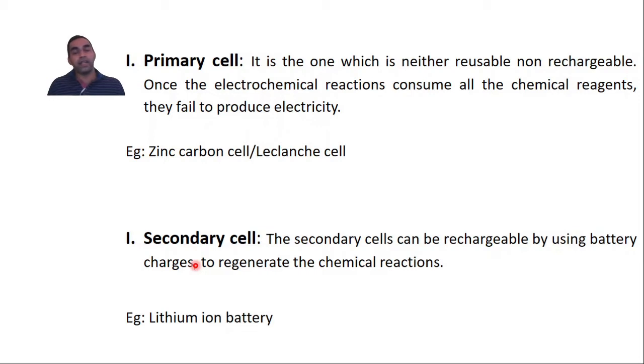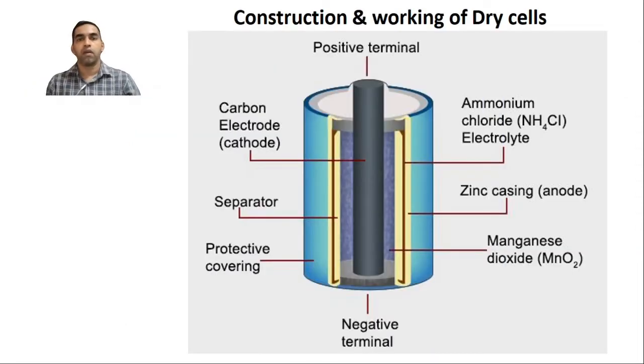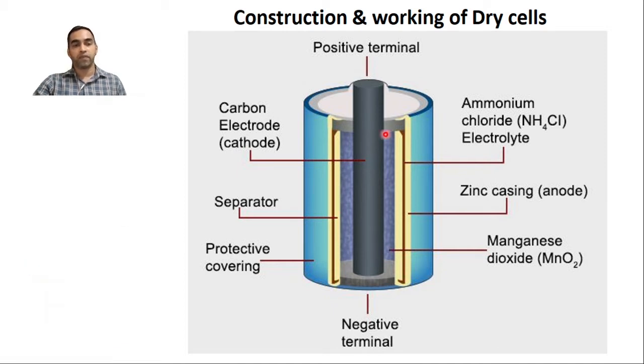And a secondary cell is a type of cell which can be recharged. For example, you use a mobile which contains some cell, a battery, right? It can be recharged. The best example is the lithium ion battery, which your mobile contains. So those types of cells are called secondary cells. Okay, now let us see the construction and working principles of dry cells. What are the different components of a dry cell?